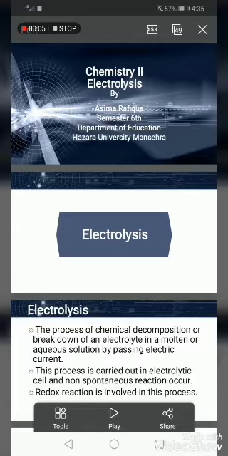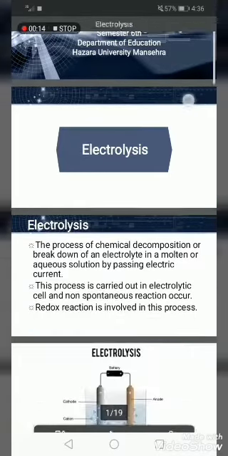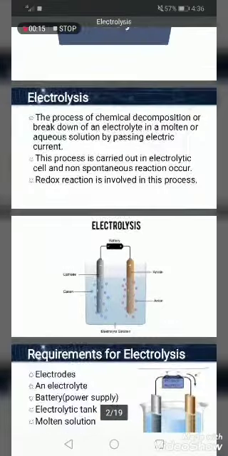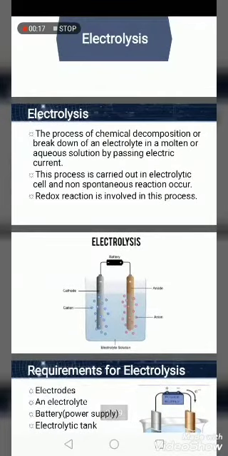Today I am going to discuss electrolysis, requirements for electrolysis, examples of electrolysis and the importance of electrolysis in our daily life. So what is electrolysis? The process of chemical decomposition or breakdown of an electrolyte in a molten or aqueous solution by passing electric current